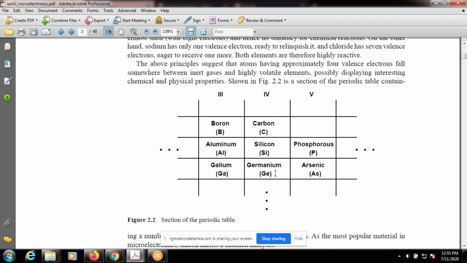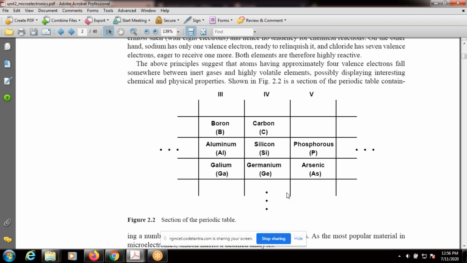There is one group of elements, semiconductors. Why do we study semiconductors? Because the conductivity property of a material can be changed by the user. User means the engineers. We engineers can design and control the conductivity of a semiconductor material, right?